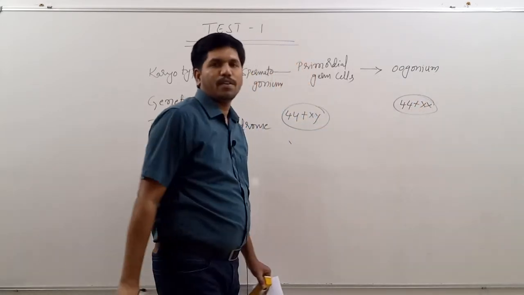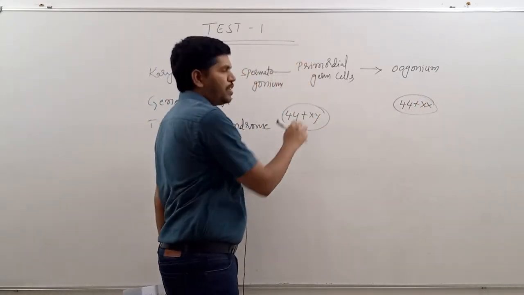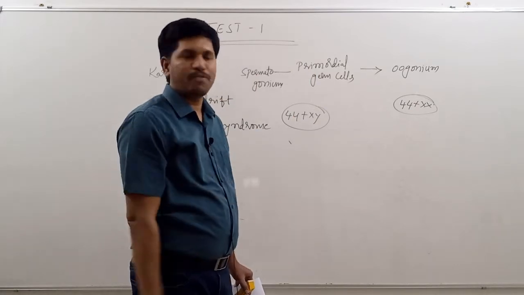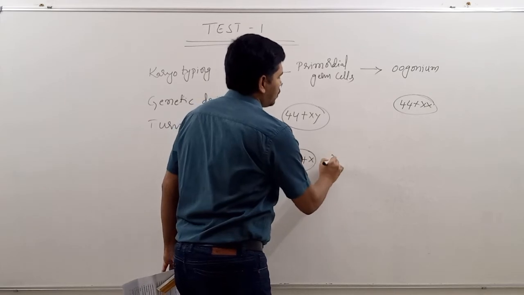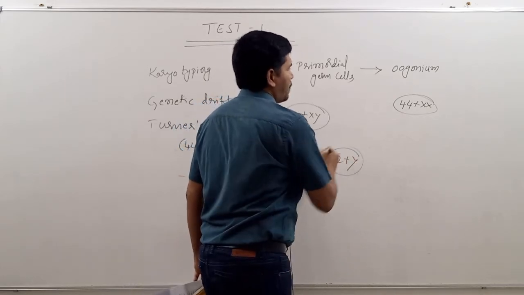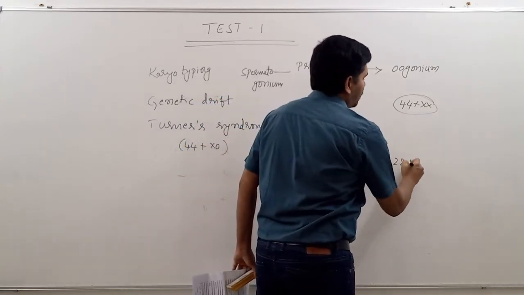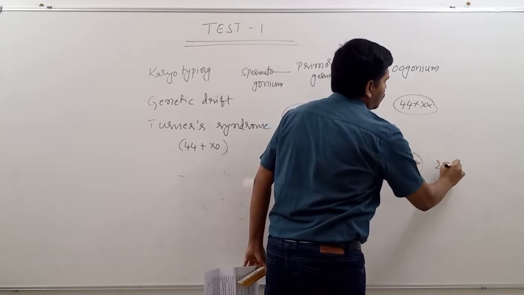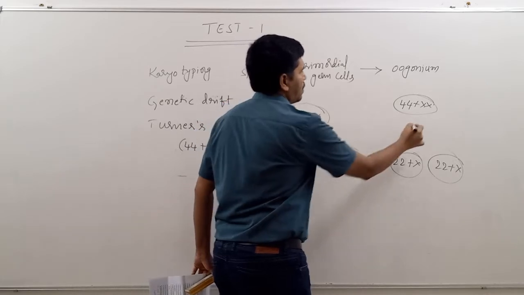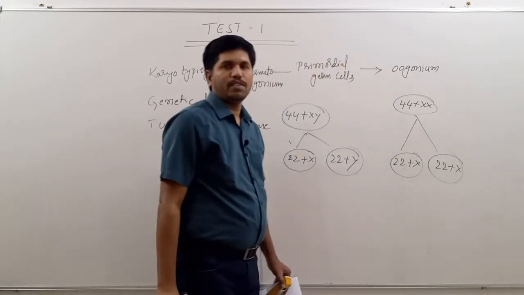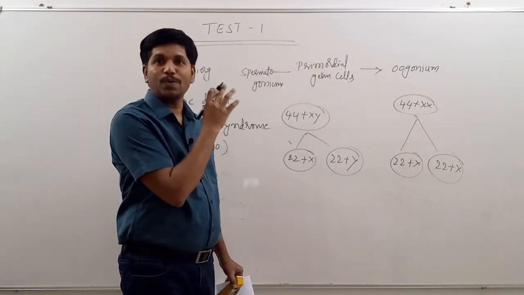Then from these primordial germ cells, the sex cells will be formed. Here 22 plus X, 22 plus Y. Here 22 plus X, 22 plus X. So you have to represent gametogenesis.